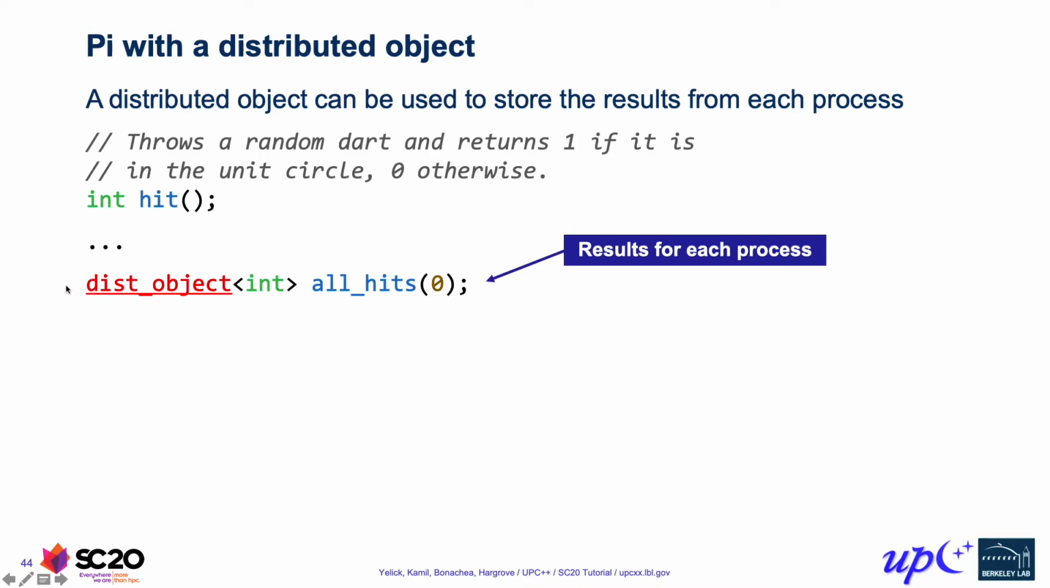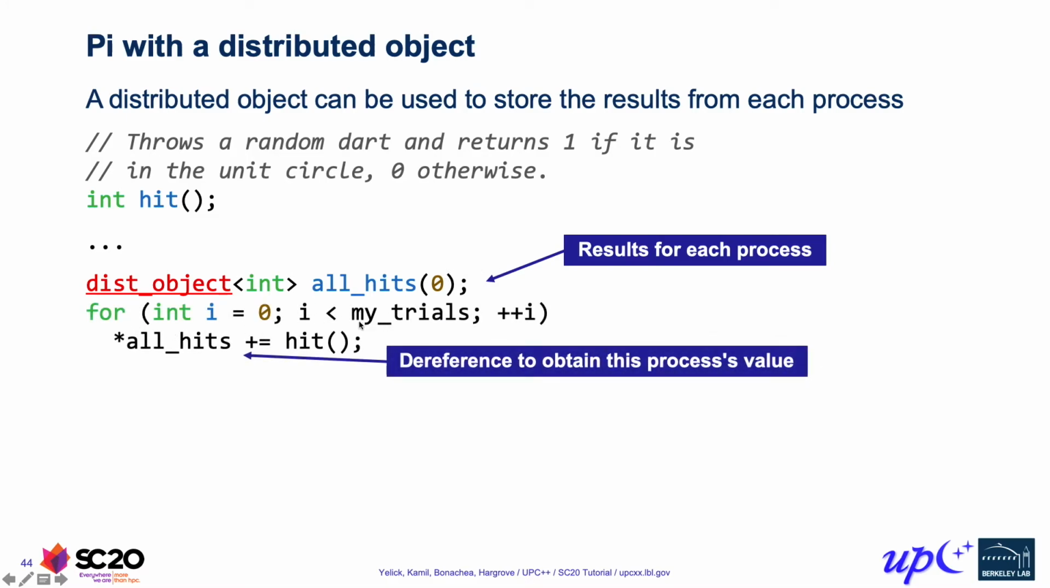So what we can do is have a counter for each process represented through a distributed object, and that counter is an int type. A reminder that this distributed object has a local representative on each process, and so we're initially setting that local representative to 0. And then on each process we execute our trials independently and just increment the local counter based on how many of those land inside the unit circle. The way we obtain the local representative of a distributed object is to dereference it.